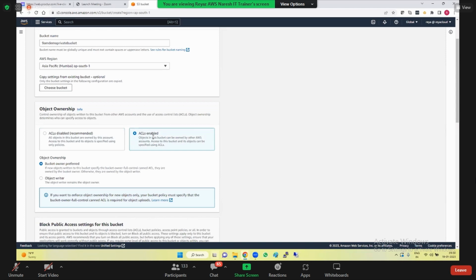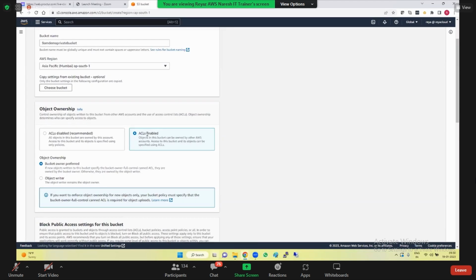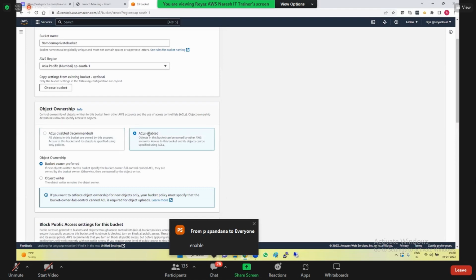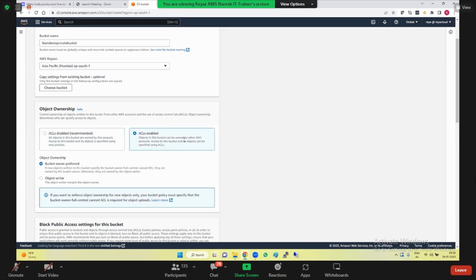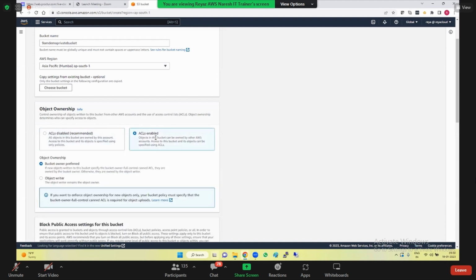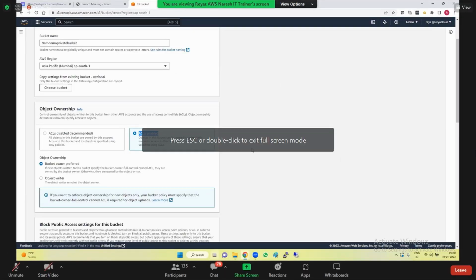What do we choose? We'll go with enabled. Okay, we'll do enabled. So what is the difference between both of them? If your ACLs are disabled, you will not be able to give access to any other people. If you go for ACLs enabled, you can give permissions to other people, right? So it's up to you. If you don't want to give permissions, go with this. If you want to give permissions on this bucket to some other account or some other people using IAM policies and all, you go with ACLs enabled.